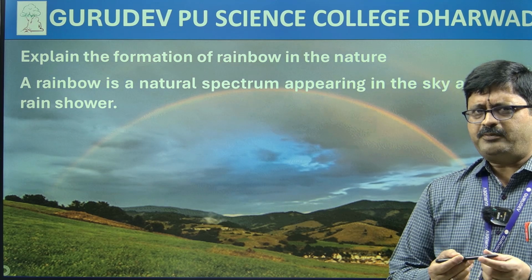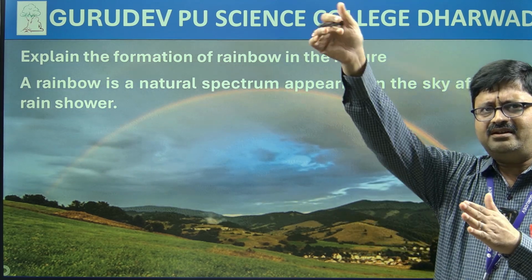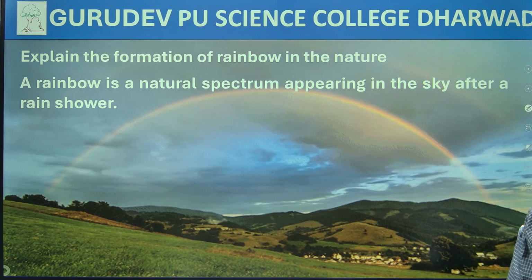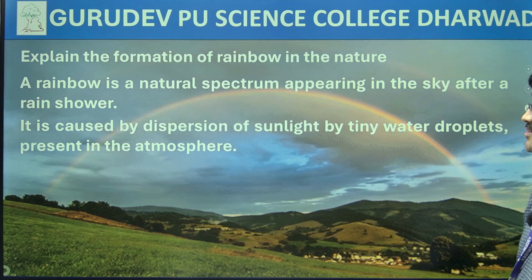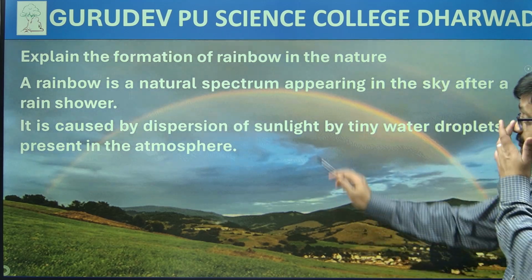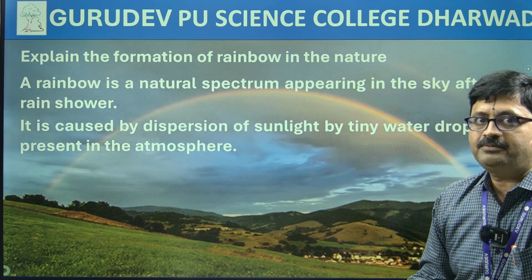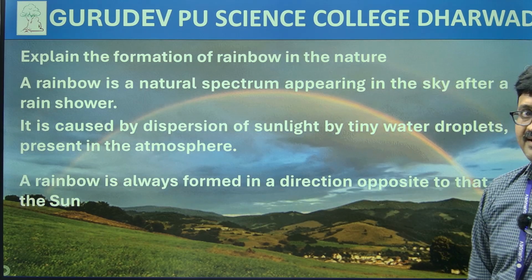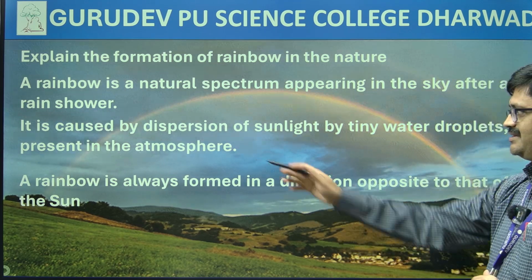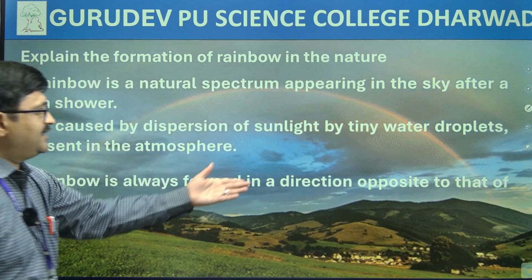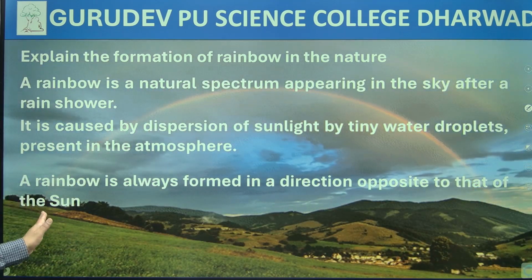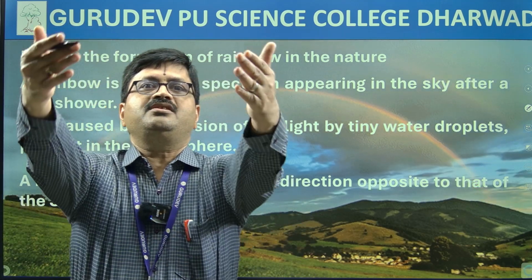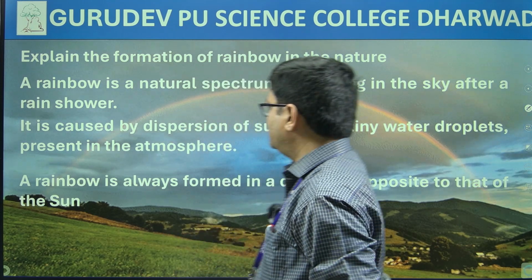When you pass white light through a prism, you get 7 fundamental colors, no? That is called a spectrum. So it is a natural spectrum. Then next thing, you must mention this. It is caused by dispersion of sunlight by tiny water droplets present in the atmosphere. Then we should say how we can see a rainbow. Rainbow is always formed in a direction opposite to that of the sun. Suppose sun is behind me, I should see rainbow in front.